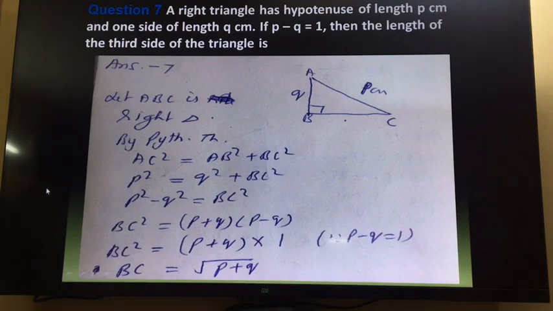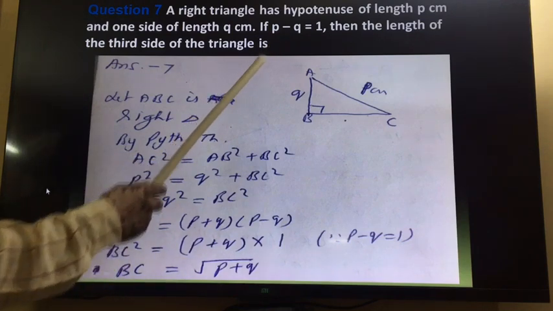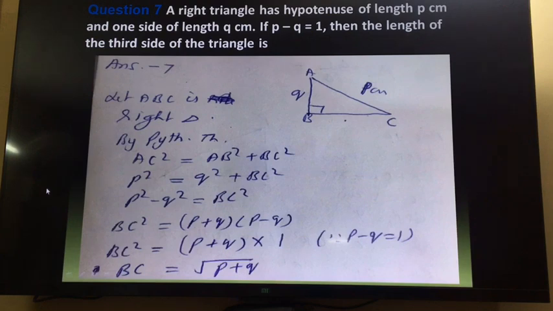So it is a very simple calculation. You only have to understand the language of the question. I hope you are understanding carefully, and I am not going very fast. So please understand it.